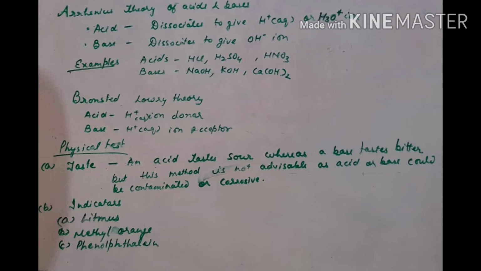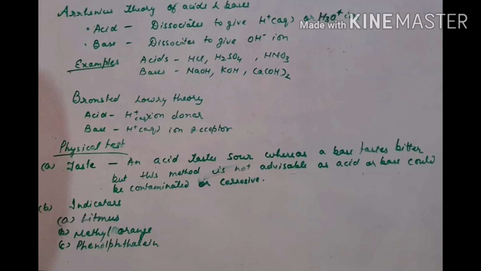The bases, when dissolved in water, dissociate to give hydroxide ions, that is OH- ions. Examples of acids: hydrochloric acid, sulfuric acid, nitric acid. Examples of bases: NaOH, that is sodium hydroxide, potassium hydroxide KOH, calcium hydroxide Ca(OH)2, etc.